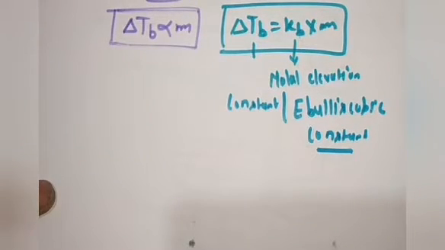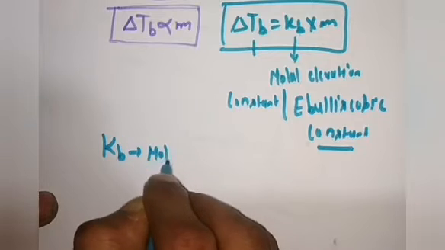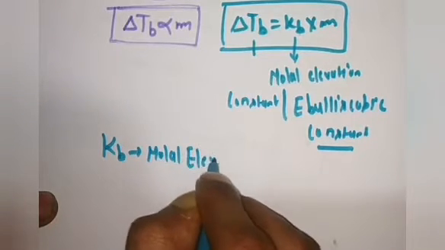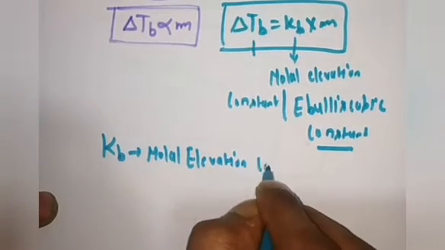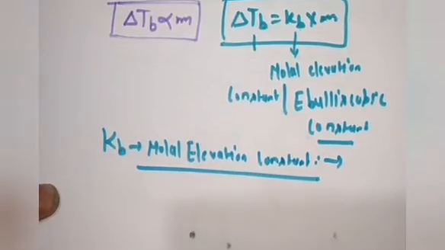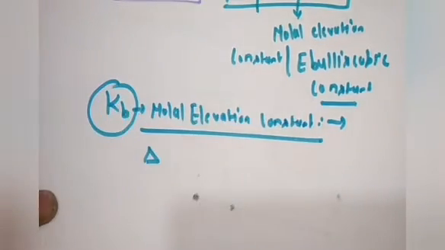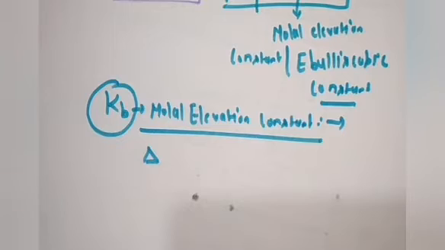Now just understand one thing. If you want to define Kb, the molal elevation constant, it is a standard thing, and in chemistry, to define any standard thing you have to make the conditions standard.